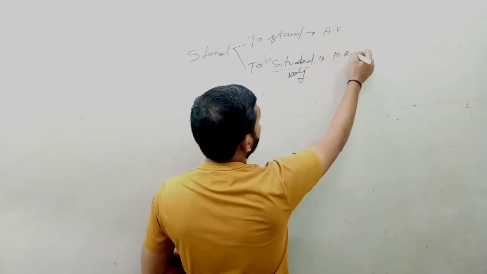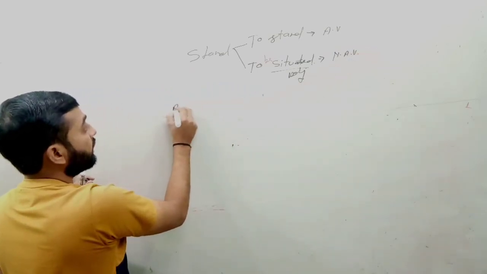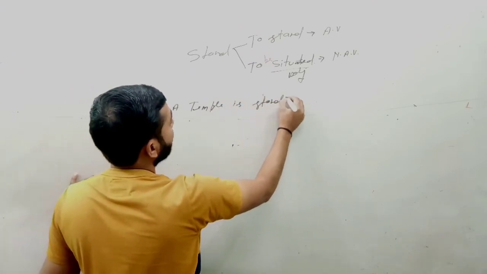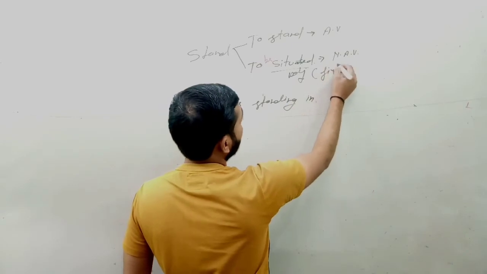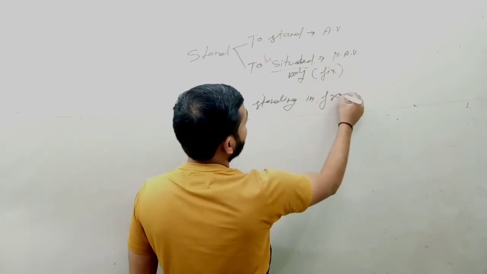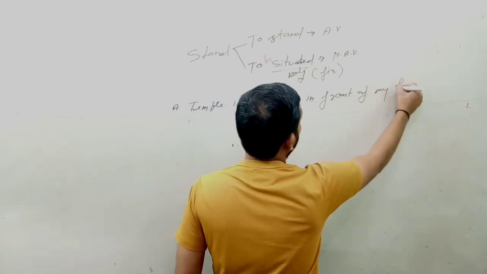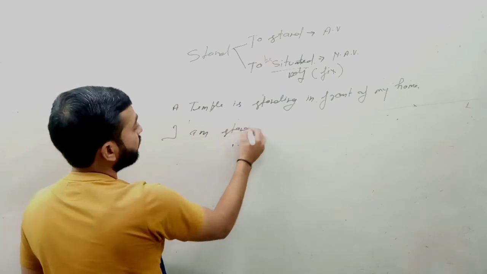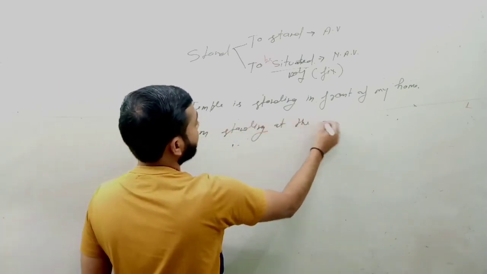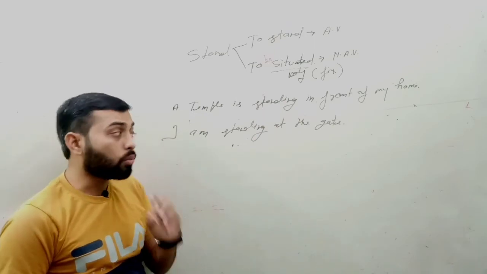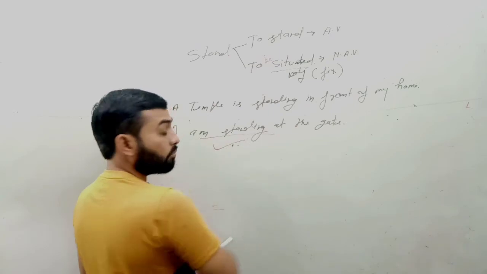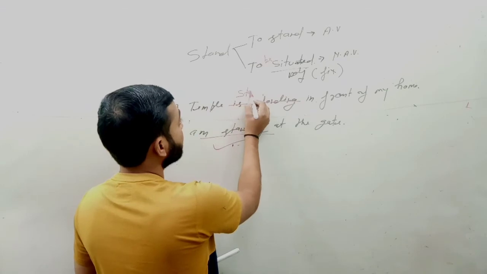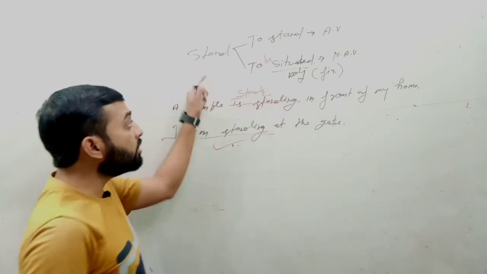It is a non-action verb. For example, you cannot say a temple is standing in front of my home, it is fixed. And here you can say I am standing at the gate. You are standing means you are doing some work. That's why it is called an action verb. It is used in any progressive action. And here a temple is standing, it is a wrong expression. You have to say a temple stands in front of home. It means to be situated.